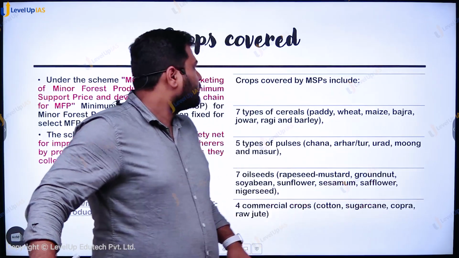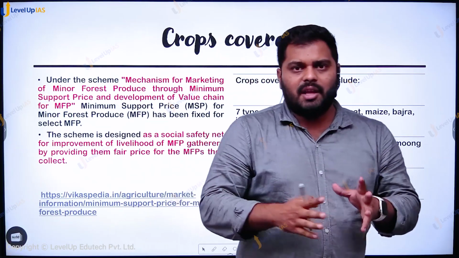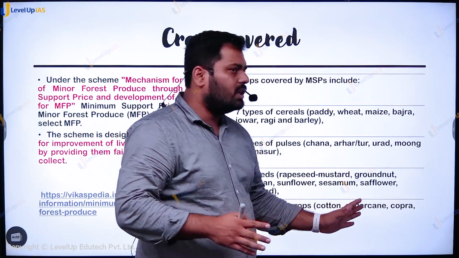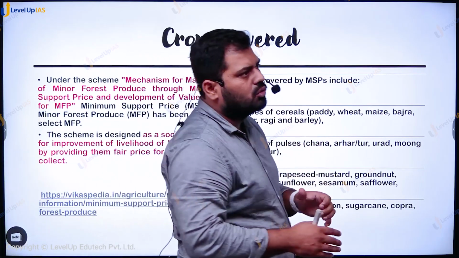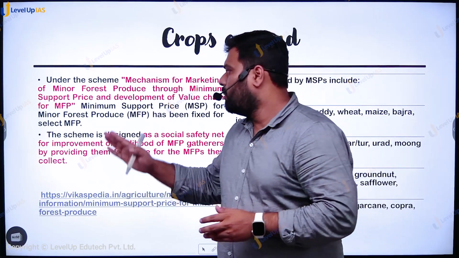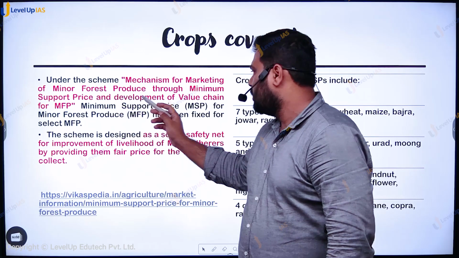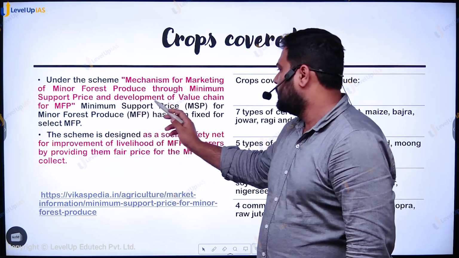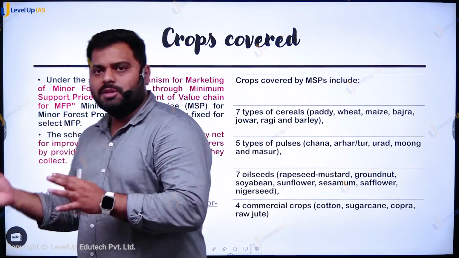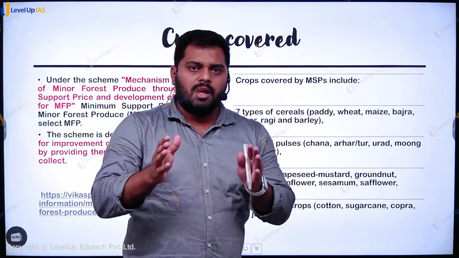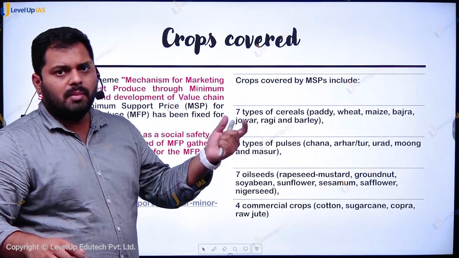Moving on. What are the crops covered? As you know, CACP will recommend, but these are the 23 crops which will be covered. Apart from it, the government has also launched MSP-based procurement of minor forest produce. There is a scheme, a mechanism for marketing of minor forest produce through minimum support price and development of a value chain for minor forest produce. So this is another scheme. Sometimes you encounter the statement that MSP is only for the crops, not for MFP, minor forest produce. That may be a false statement.